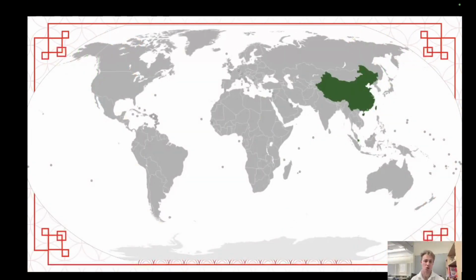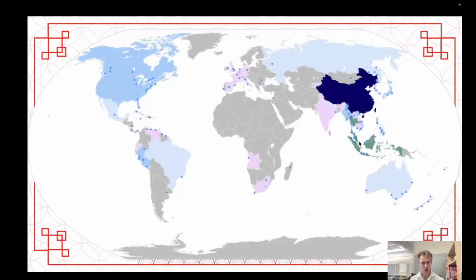Mandarin is a language spoken primarily in mainland China, Taiwan, and then as you can see there's a little dot here, that's Singapore. So these are the three countries where Mandarin is an official language. However, Mandarin is widely spoken around the globe in the very vast Chinese diaspora. So here you'll see the dark blue represents countries where Mandarin is spoken as an official language or by a vast majority of the population.